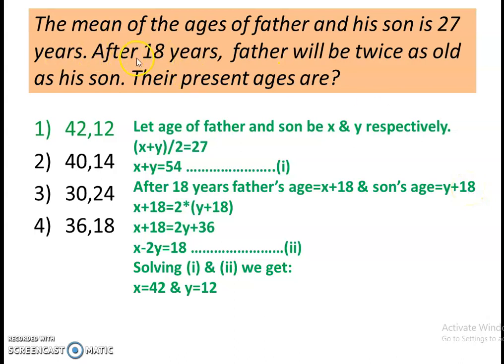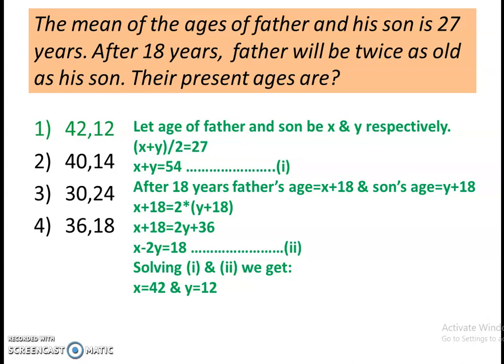Now according to the question, after 18 years, father will be twice as old as his son. So x plus 18 will be twice of (y plus 18). After solving this, we get second equation, that is x minus 2y equals 18. Now after solving equation 1 and equation 2, we get x equals 42 and y equals 12. So right answer is 42 and 12.